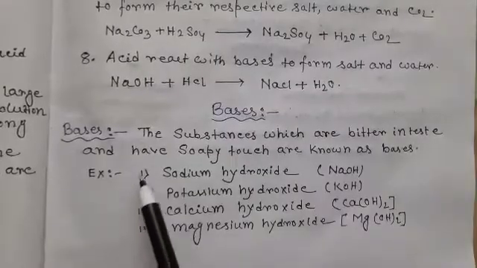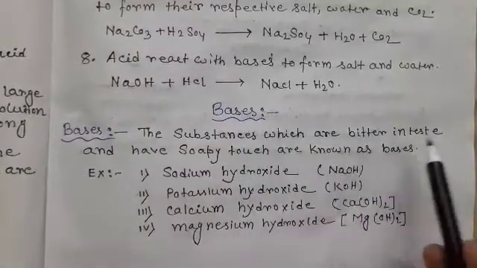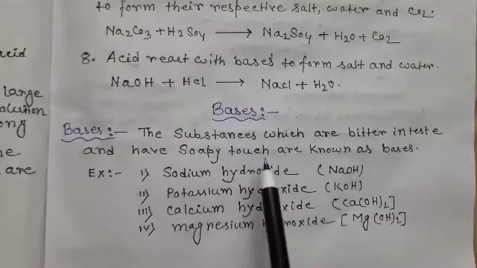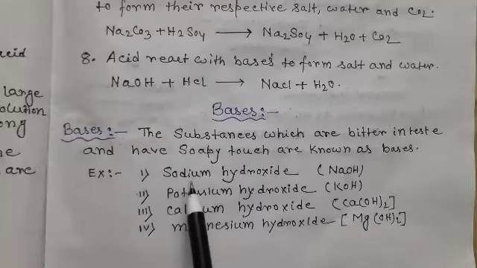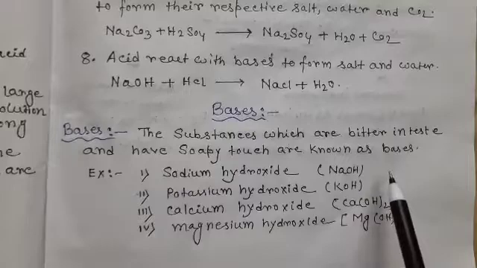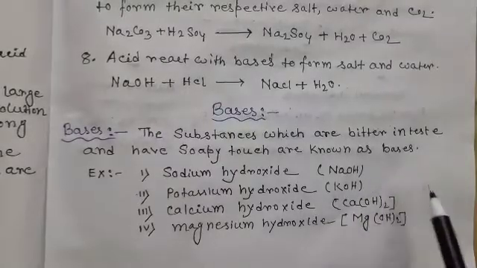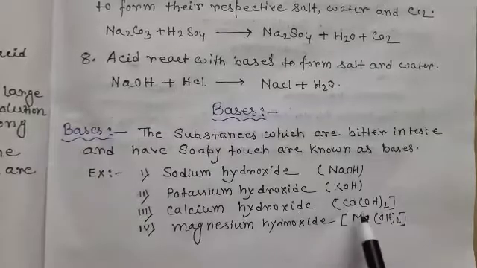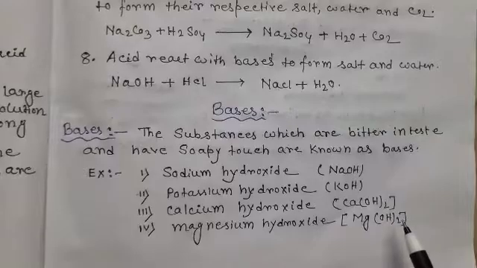Now students, we are going to discuss bases. The substances which are bitter in taste and have a soapy touch are known as bases. Here are some examples of bases. Sodium hydroxide, that is NaOH, is found in solid soap. Potassium hydroxide, KOH, is found in liquid soap. Calcium hydroxide, Ca(OH)2, and magnesium hydroxide, Mg(OH)2, that is called milk of magnesia, is used as an antacid also.